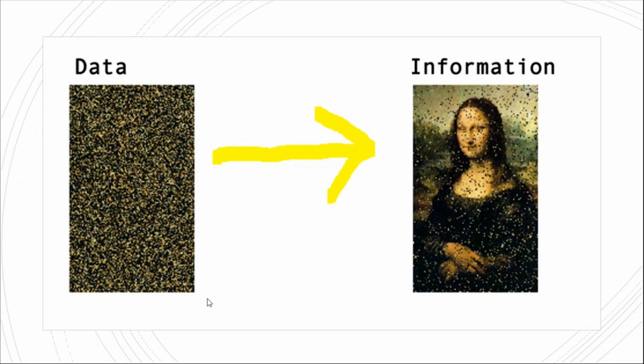In the picture, the dots represent data, and where I gave information, can anyone say what the picture is? I hope that is a well-known picture. What is the picture you are seeing over there in information? Yes, that is the Mona Lisa. See, no one can say what is hidden in the data.